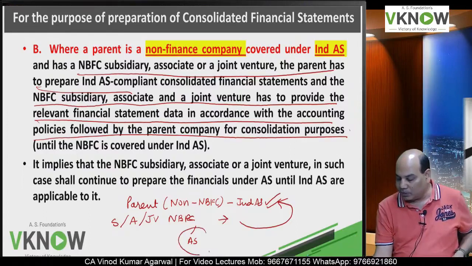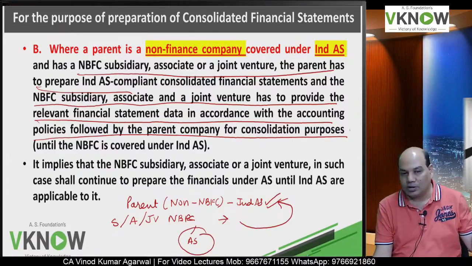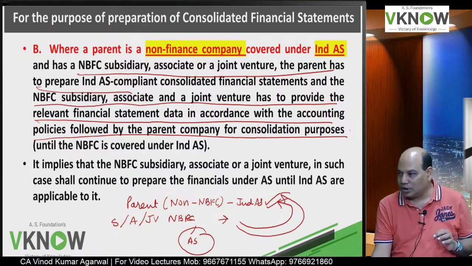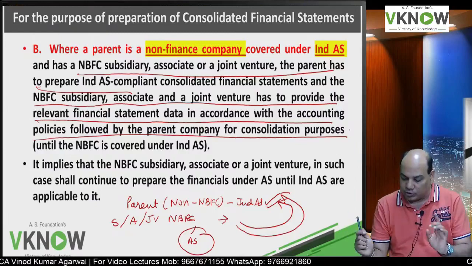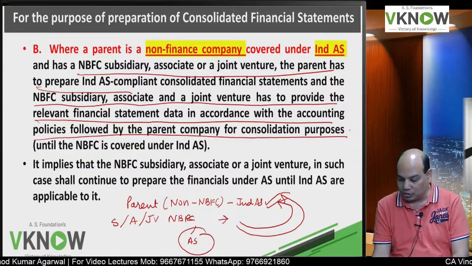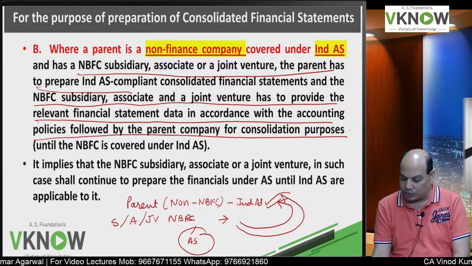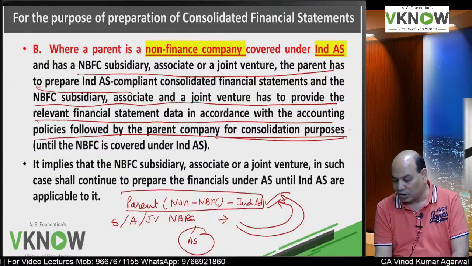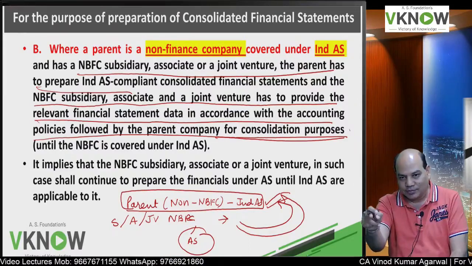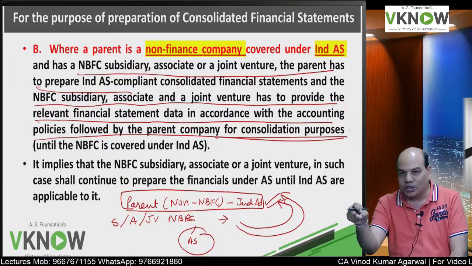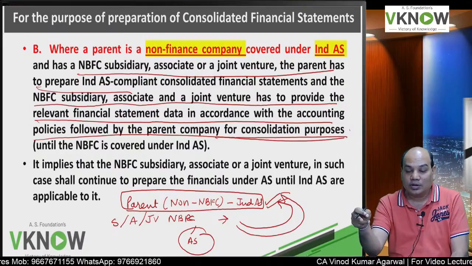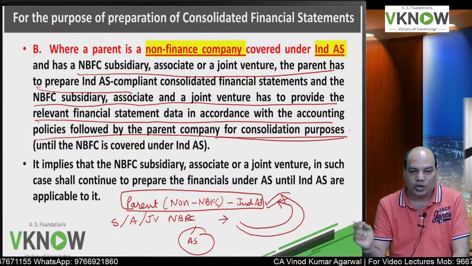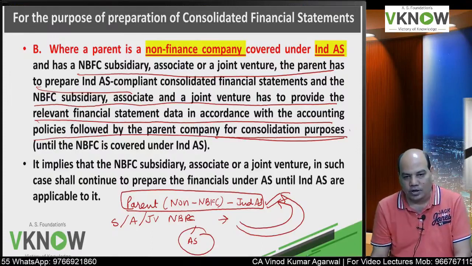So the NBFC will prepare one financial statement as per accounting standard and one more as per Ind AS, only for the purpose of consolidation, because the parent company cannot follow AS once Ind AS is applicable. So the subsidiary has to give financial statements under Ind AS for the purpose of consolidation. Is it right?